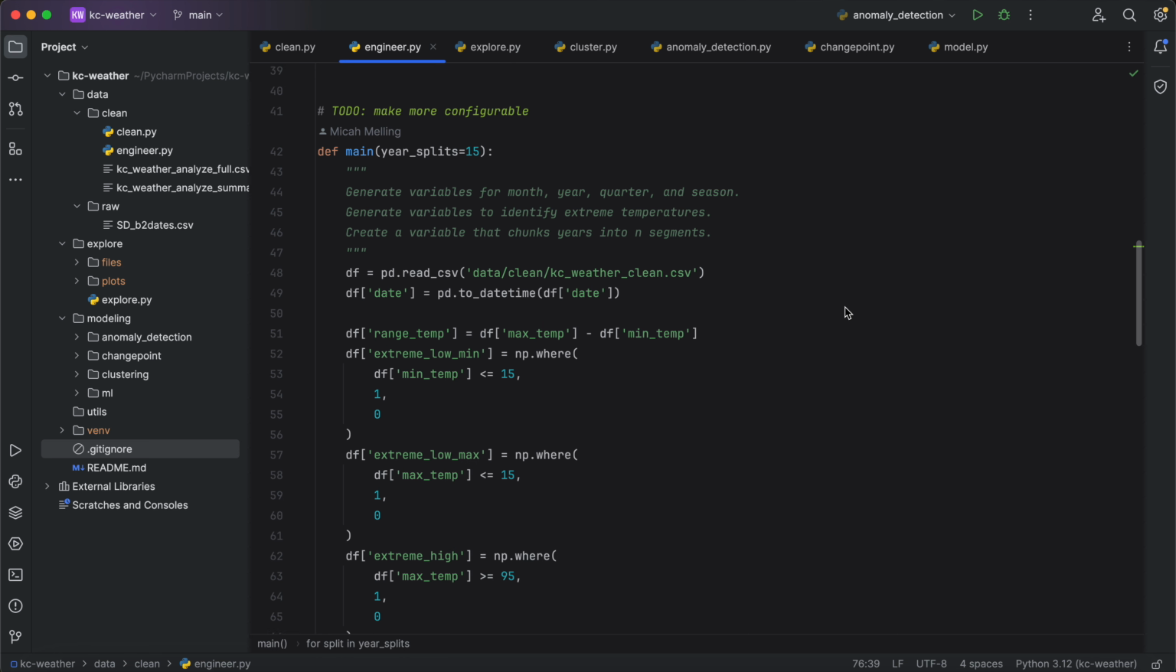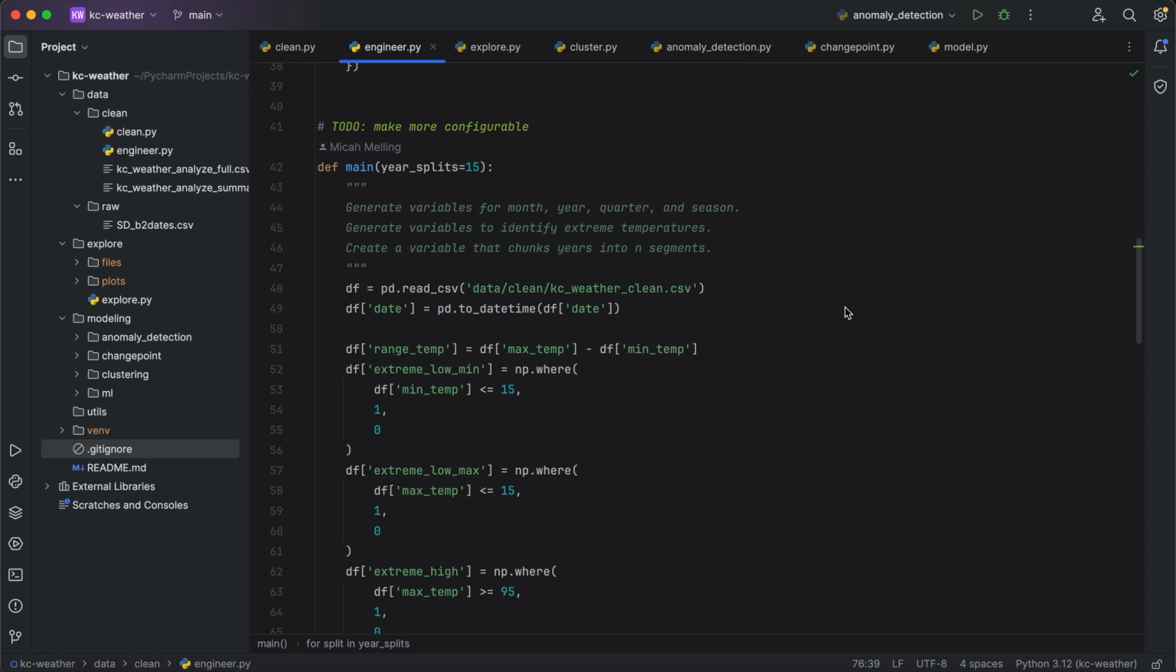And that's useful, but we need to engineer more features and prepare some summary statistics to analyze as well. So as I noted in my introduction, this is not necessarily the best code that I've ever written. So I have a few to-dos throughout here. So for example, this main function should be a little bit more configurable. So instead of hard coding a cutoff for an extreme low, that should be passing up here.